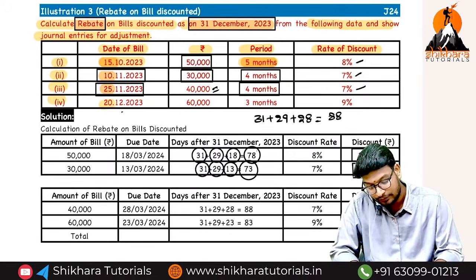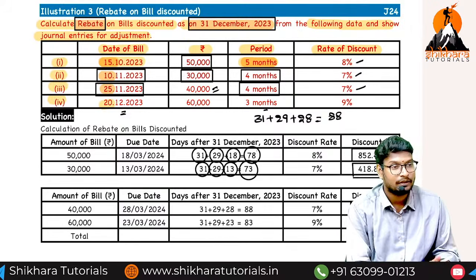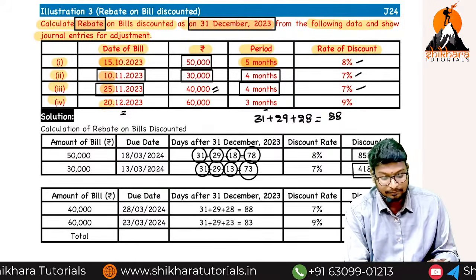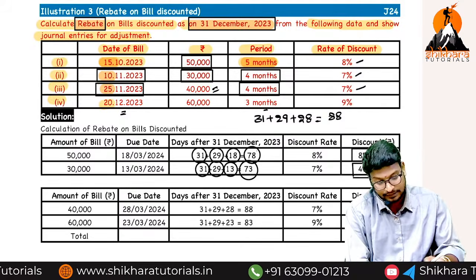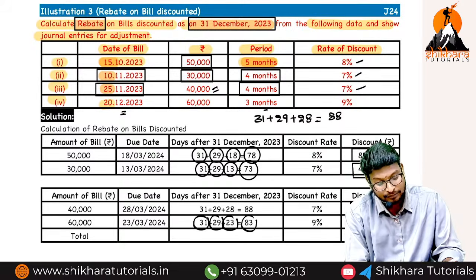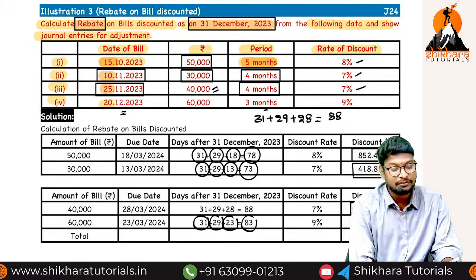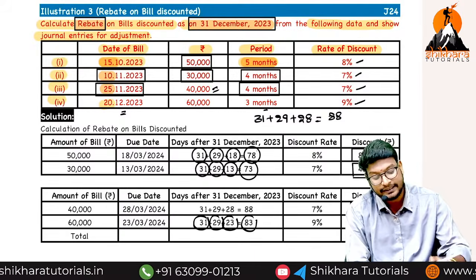The last one. So 12, 20. How many months? 3 months. 3 months means falls on January, February, March. So that means 31 plus 29 plus 23. That is equal to how much? 83. So 60,000 into 9% into 83 divided by 366.